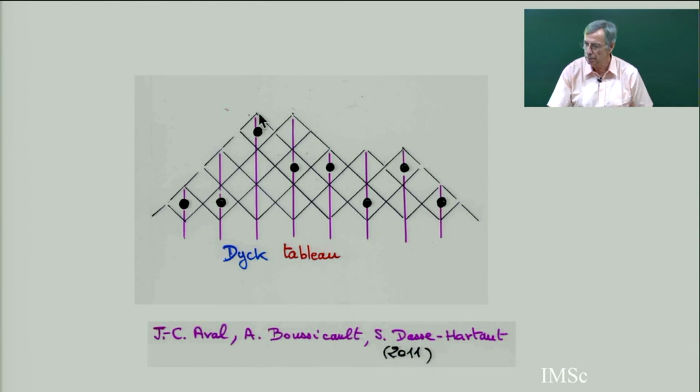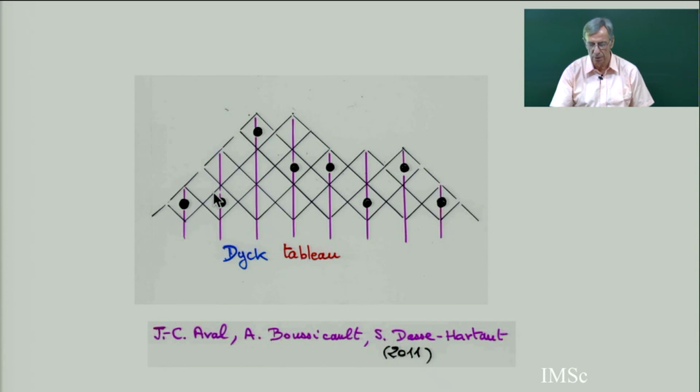You take a Dyck path, like this Dyck path, and you see in each of these columns, at the lower level, you have this minimum Dyck path here. And in each of the valleys here, you put a column. See, the columns are in purple. Here, I don't put anything. I just take this column here. And in each column, you choose a point, any point. Here, there are 3 possible choices.